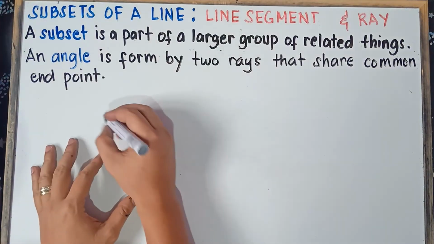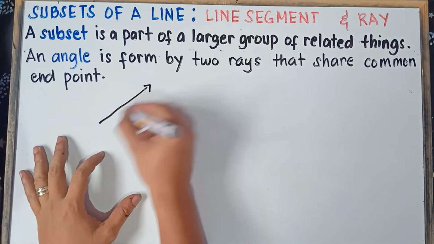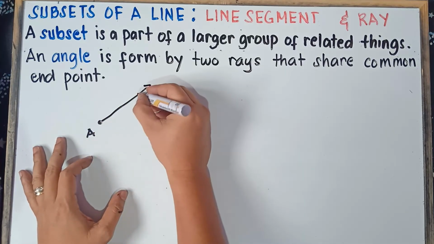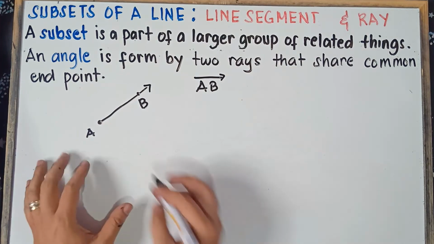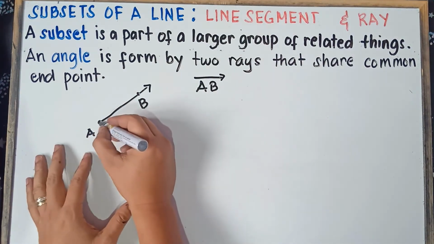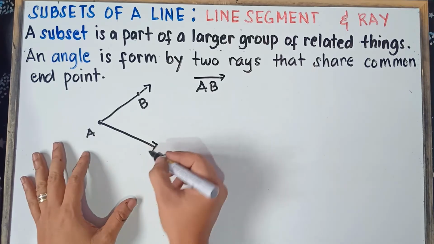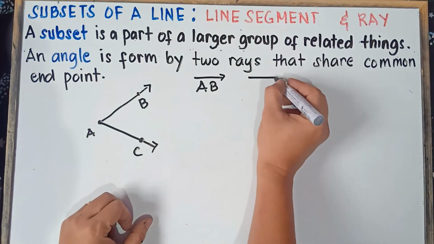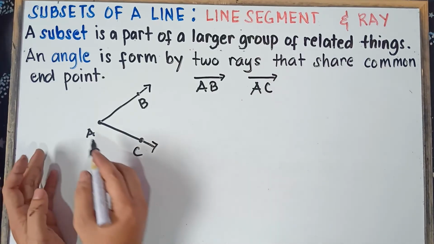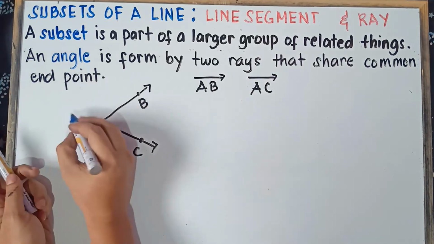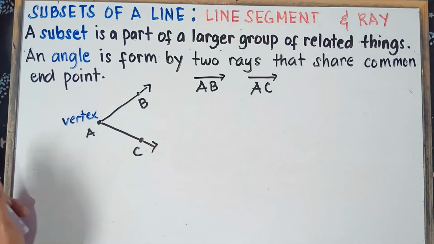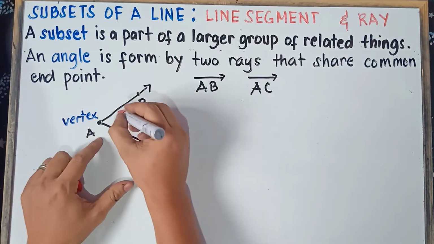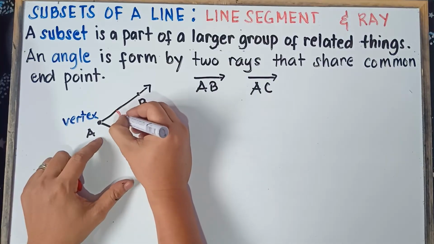Let's have an example, class. If we have ray AB, so this is ray AB, and then we draw another ray which has the same common endpoint, point A. We draw another ray, and this will be ray AC. Because they share a common endpoint, we call this the vertex. Of course, if two rays share a common vertex, we can form an angle. So this is what we call the angle.